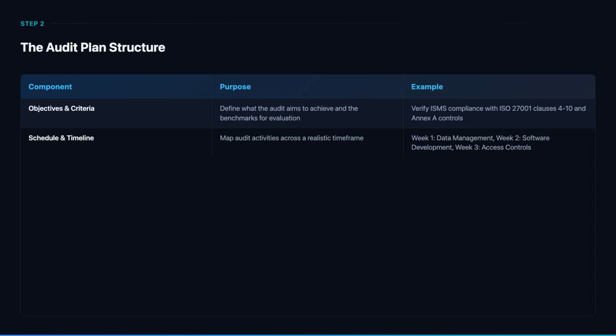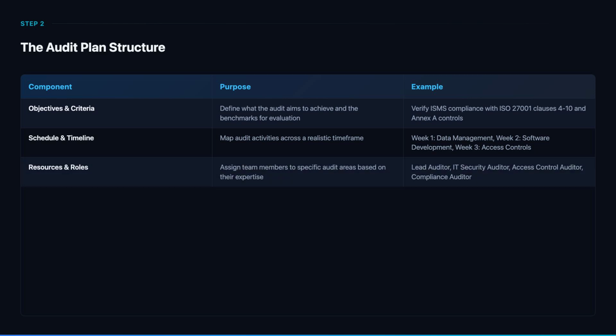This structured approach ensures comprehensive coverage without overwhelming any single department. Assign team members to specific audit areas based on their expertise. The lead auditor coordinates the overall effort, while specialized auditors handle their domains: an IT security auditor for technical controls, an access control specialist for authentication and authorization, and a compliance auditor for legal and regulatory requirements.